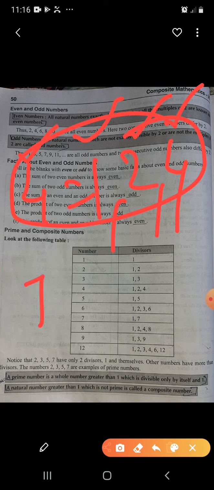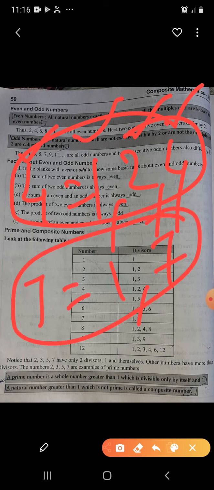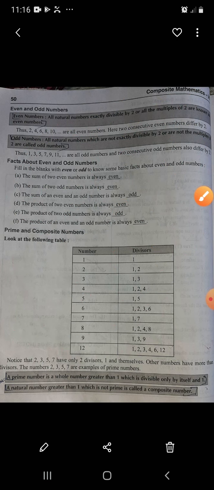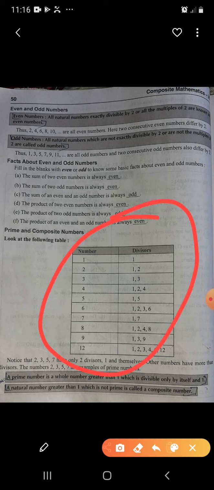If I say 7, divisors 1 and 7, so 7 is greater than 1 and divisible only by itself and 1, so it's a prime number. You can check 12 also, 9 also. So 2, 3, 5, 7 are prime numbers, and beyond that, all are composite.